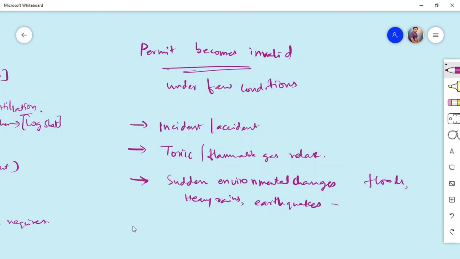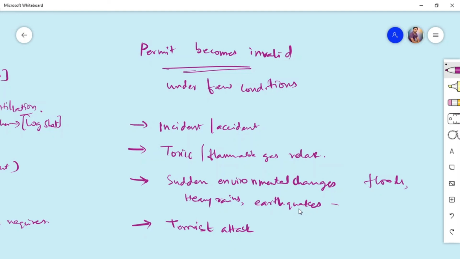Only after a sufficient assessment of the work conditions, the issuing authority and the requesting authority will check if the conditions are safe to enter the site to work, then only they will revoke all the permits and reissue all the permits by signing them again. So this is about the permit to work system.